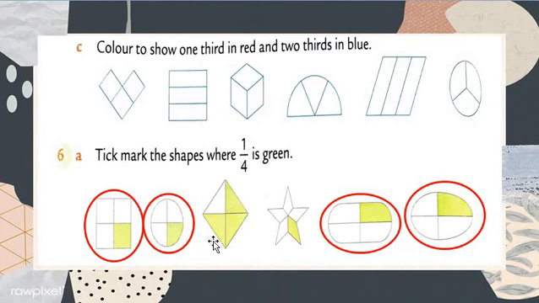Okay, and here, my dear students, how many parts in this shape? 1, 2, 3 and 4. There are 4 parts. The denominator is correct, but how many parts are green? See here, 1, 2 and 3. 3 parts are green color. So wrong. We want only 1 part shaded by green color, but here 3 parts are shaded by green color. That's why it is wrong.